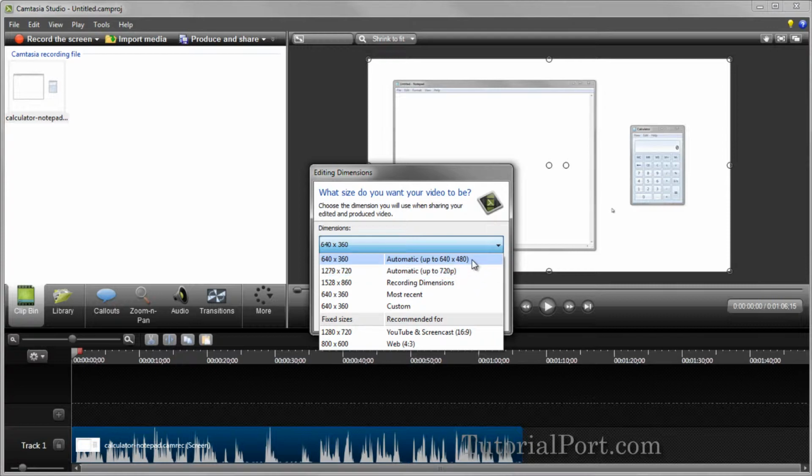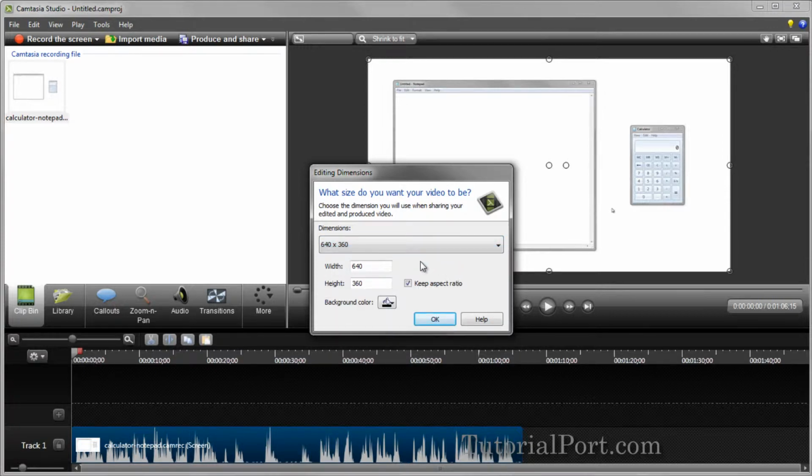It takes whatever recording dimensions were used and resizes the screencast using the same aspect ratio. It gives you a nice size for sharing on the web and eliminates the chance of getting black bars around your video. You can also enter your own custom width and height here, and I recommend leaving this box checked to keep from stretching your video and reducing the quality.